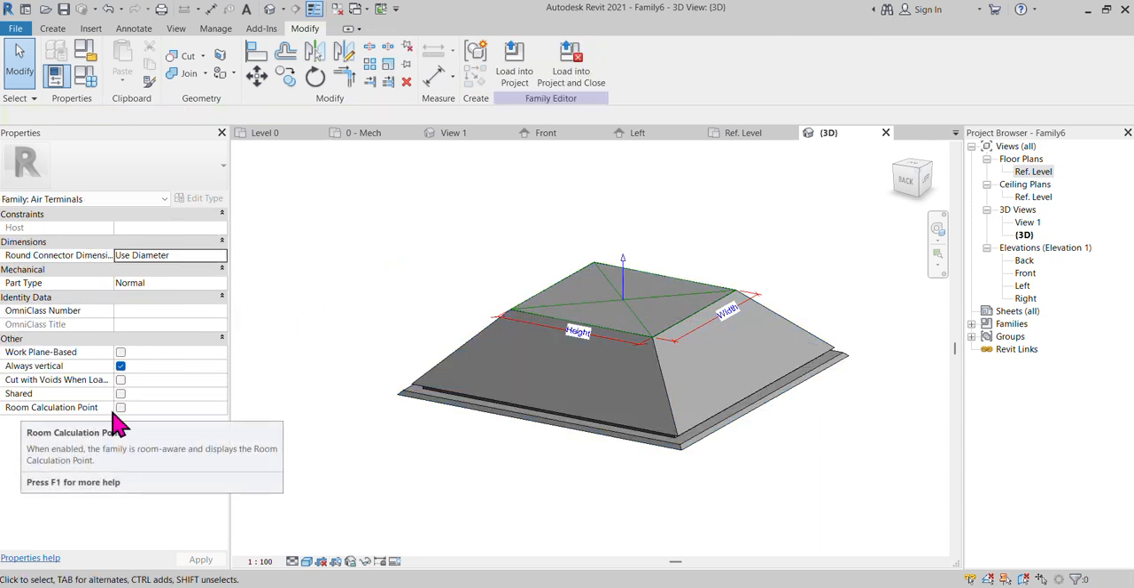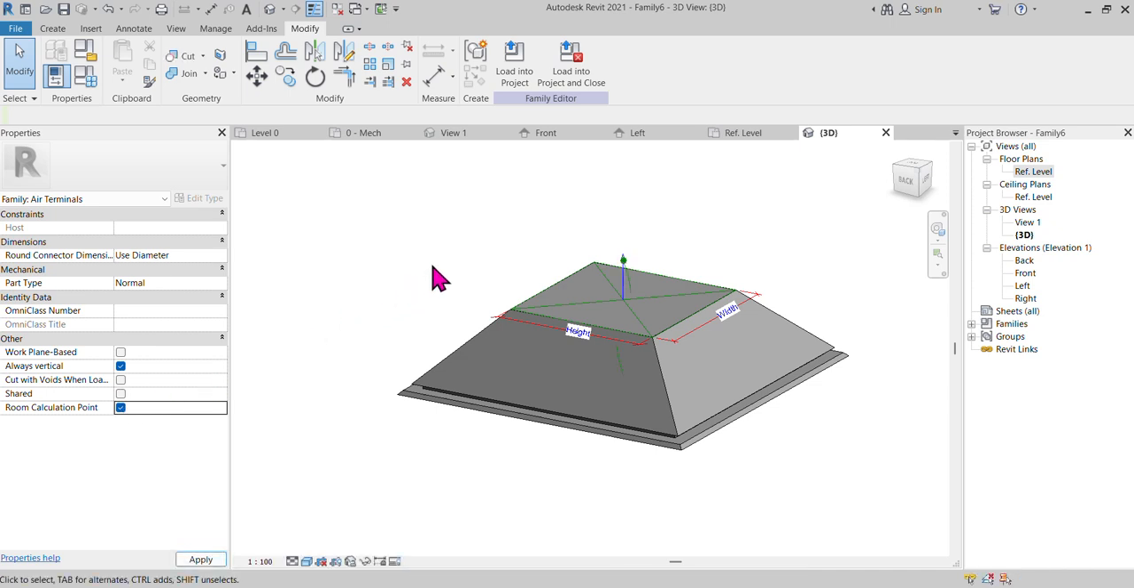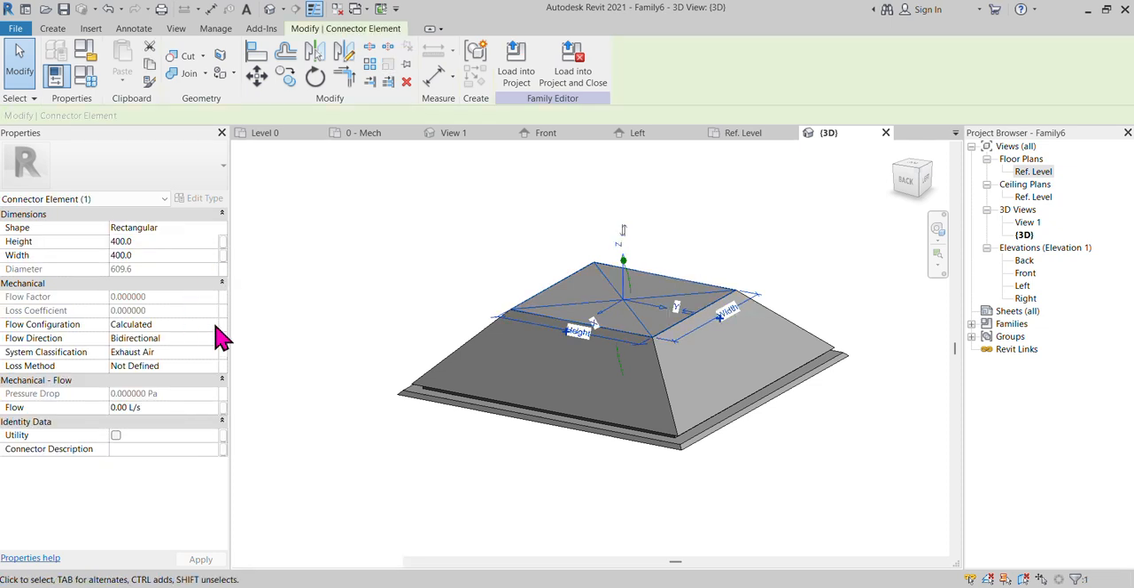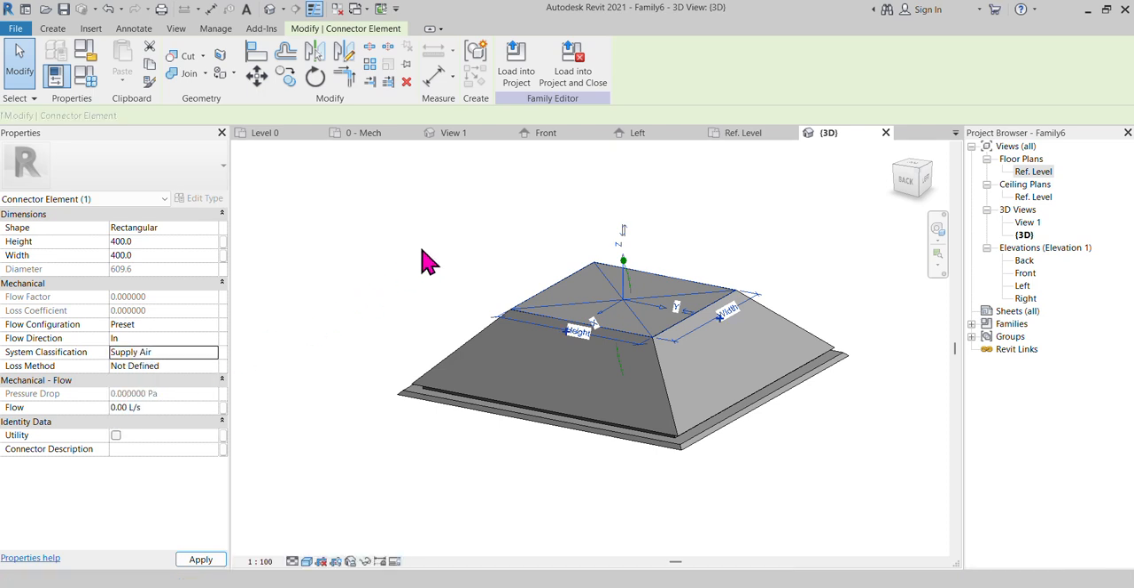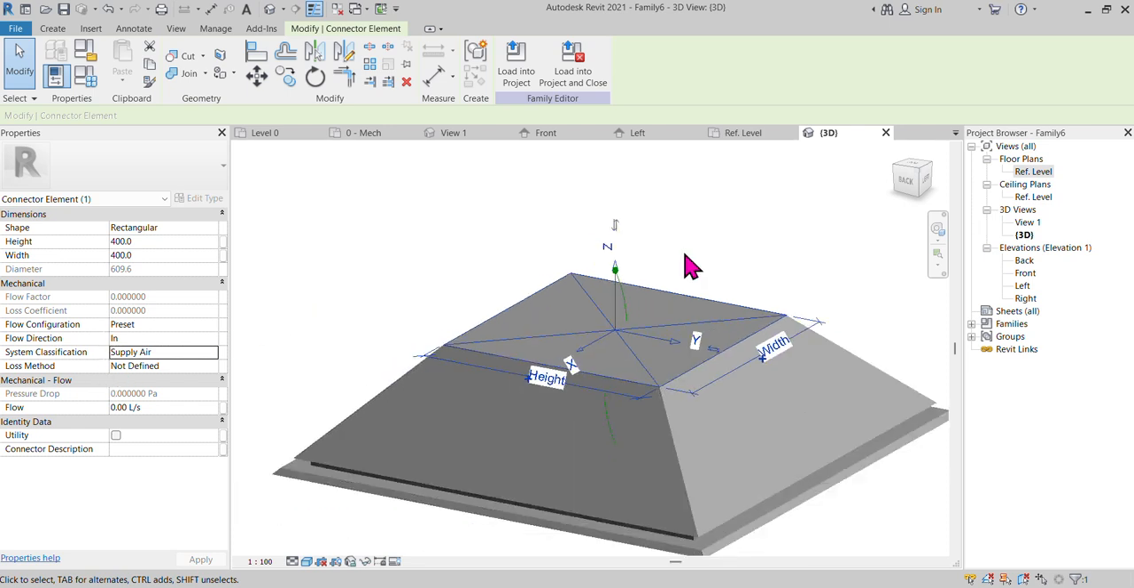and here you can find the room calculation point. You try to fix it. So it's very easy to calculate everything. So after that, you can select and go to find your flow configurations and flow directions and system calculation. So in system, you can see this is like a supply here. So here you can find these things. Okay, after that only the system will get it, how it will be working. So after that, as usual, you can go to save and you can load into your project.